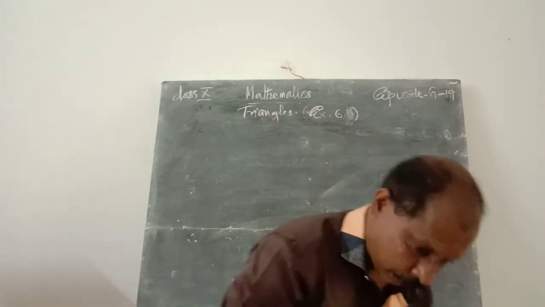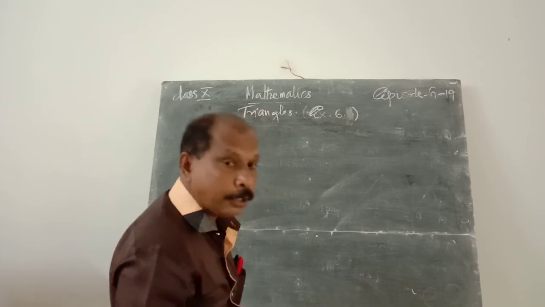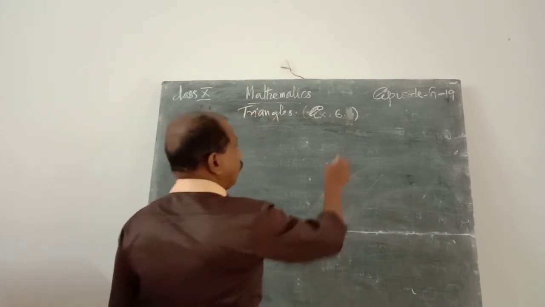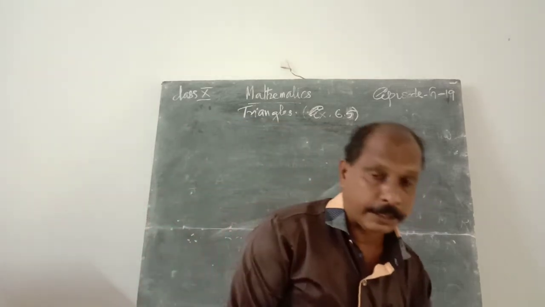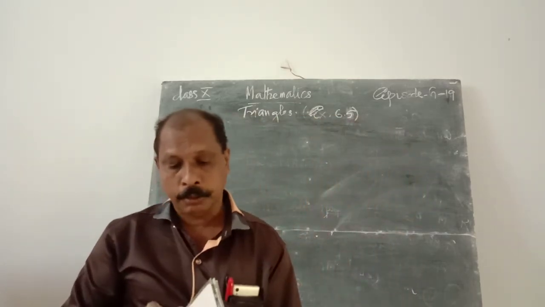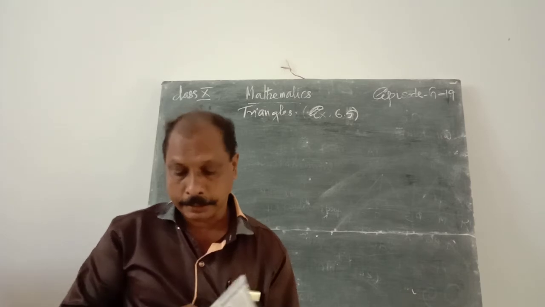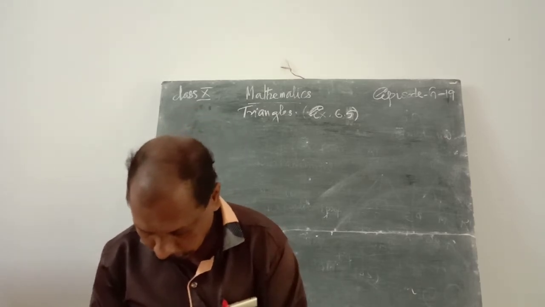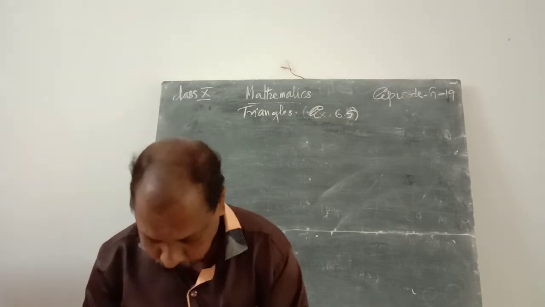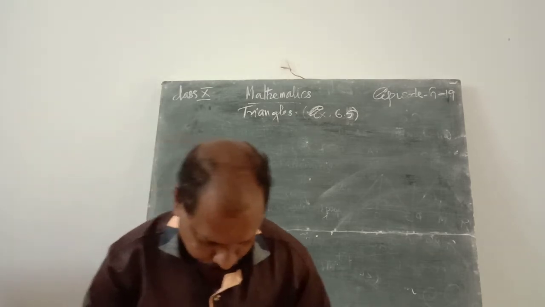Exercise 6.5 is based on the Pythagoras theorem or Pythagorean relation of right angled triangles.